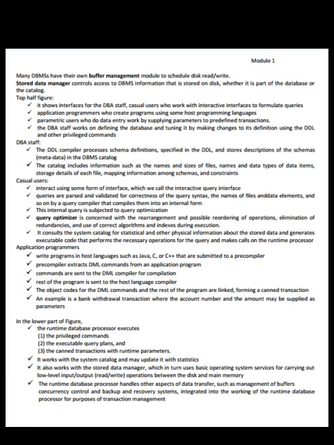Application programmers write programs in host languages such as Java, C, or C++ that are submitted to a pre-compiler. The pre-compiler extracts DML commands from an application program. Commands are sent to the DML compiler for compilation. The rest of the program is sent to the host language compiler. The object codes for the DML commands and the rest of the program are linked, forming a canned transaction. An example is a bank withdrawal transaction where the account number and the amount may be supplied as parameters.